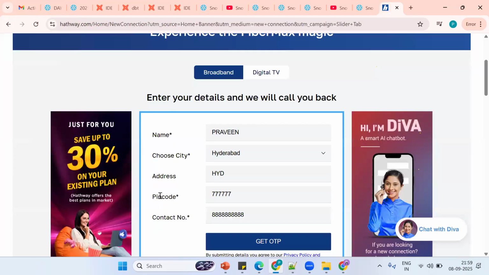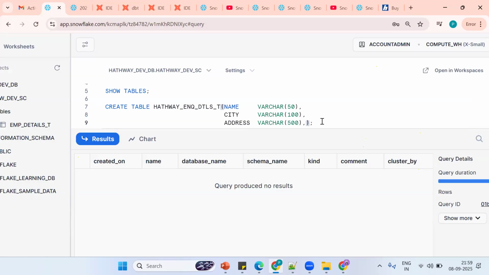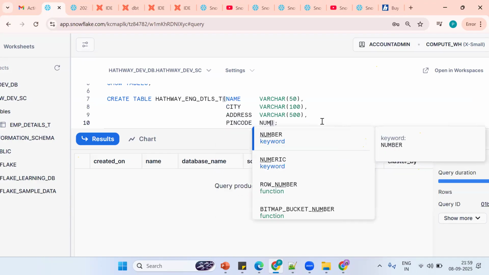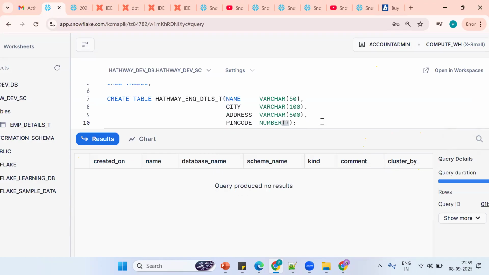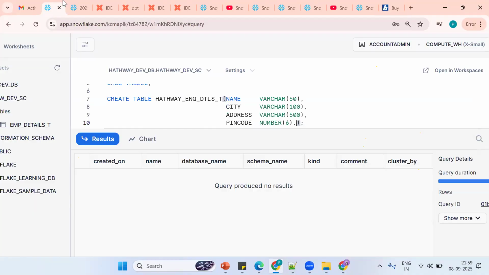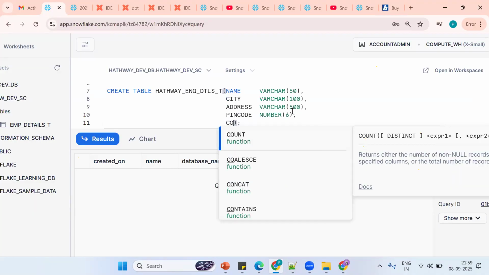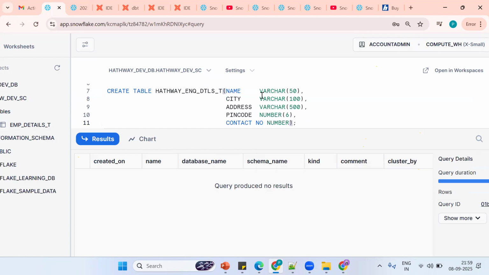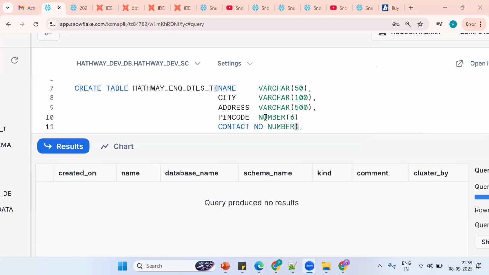Okay. Now pin code. Pin code is what data type? Number. It's a number data type. Number of 7 or 6, something. Okay, same. Now what happened? So contact number. Now I want to store the contact number. Tell me, will it work or not? Any guess? Anyone? Any idea? Okay. Now what is the shortcut?